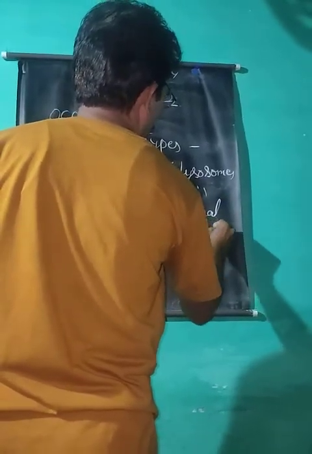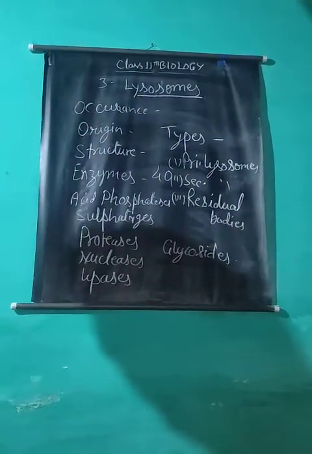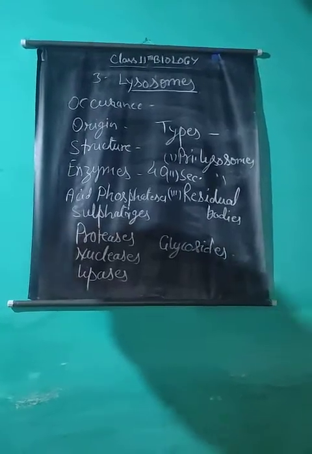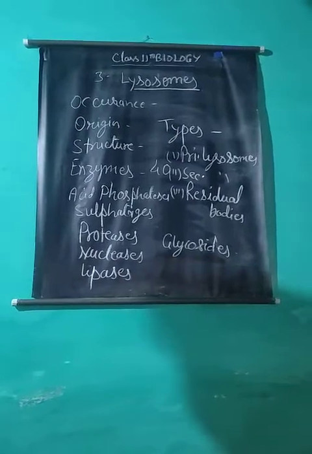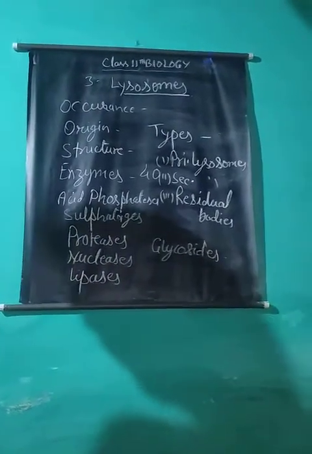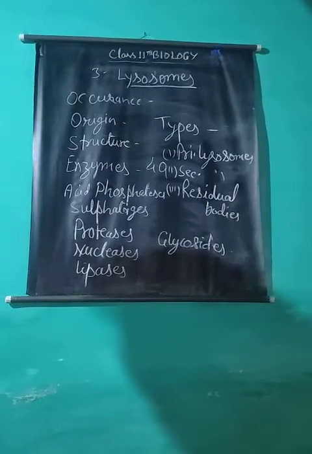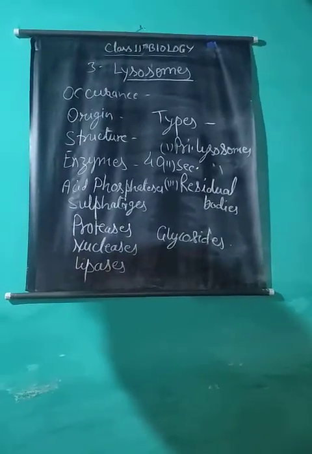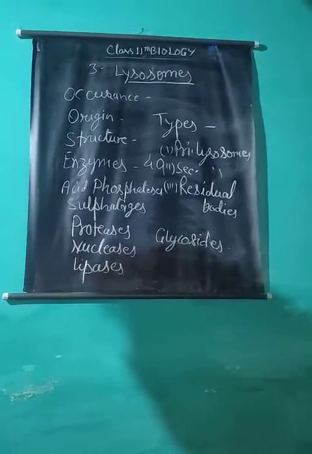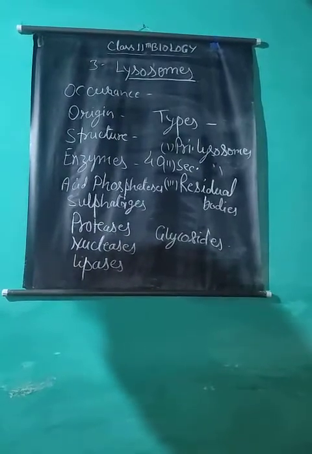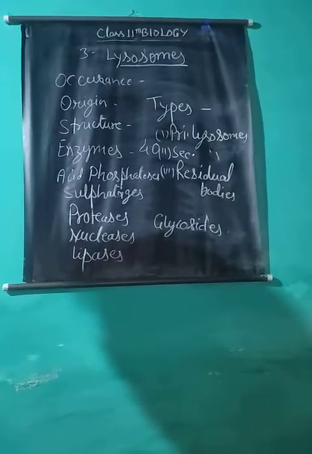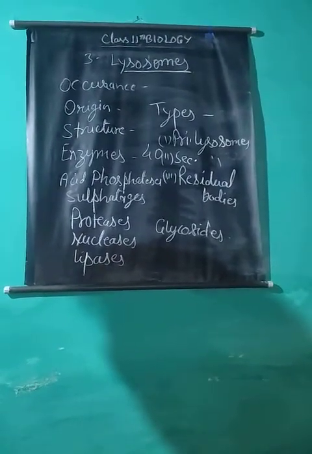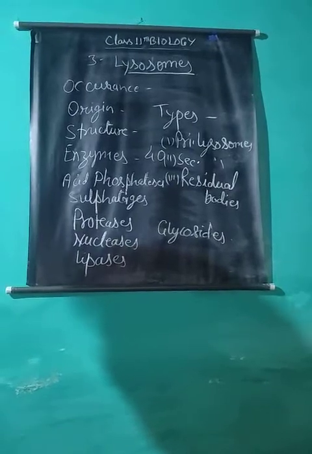Residual body is the third form of lysosome. These are lysosomes with undigested residues which are left after digestion of phagosomes. These bodies are rejected from the cell by exocytosis, and sometimes in certain cells these bodies remain in cells for a long time. These residual bodies also cause diseases in human beings such as fever, hepatitis, hypertension, congestive heart failure, etc.